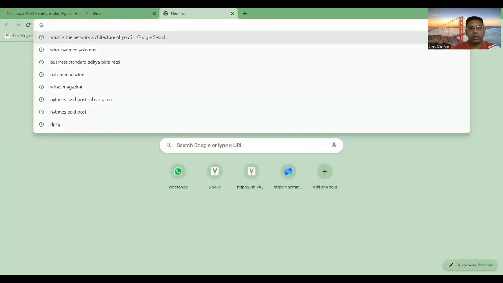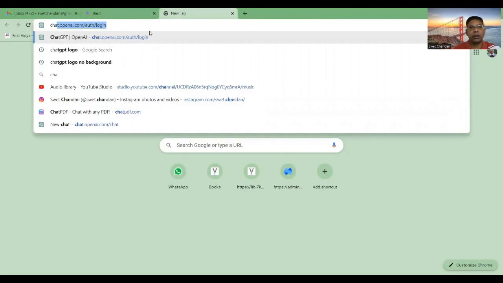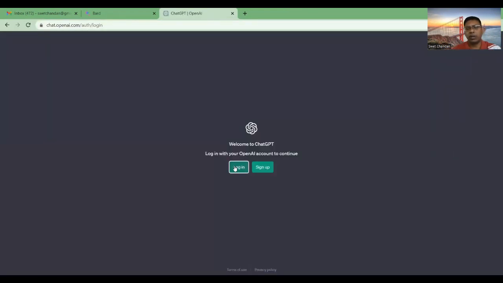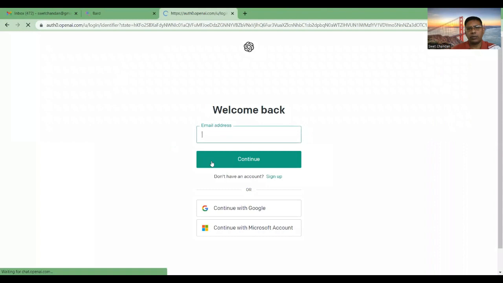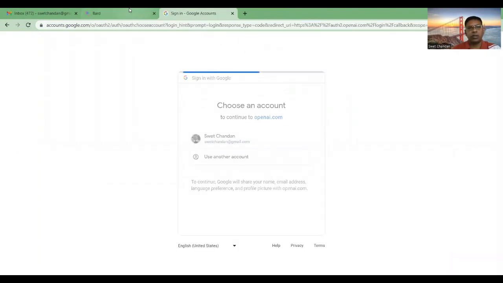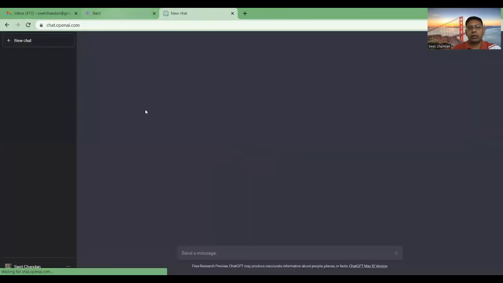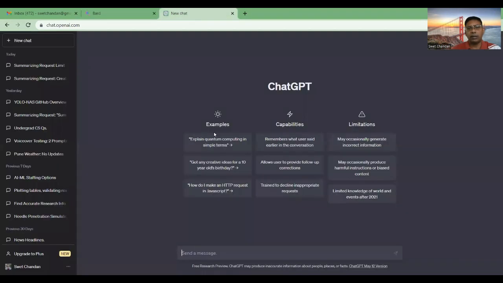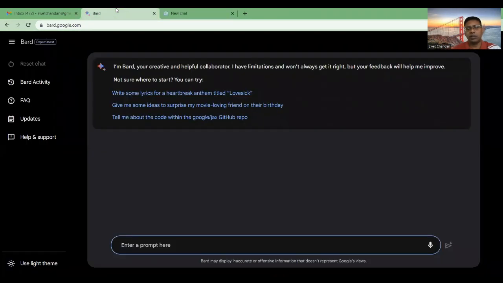But this is not the case for the ChatGPT. You have to go for the extra step. You can see here, you have to log in every time, and you have to get access from the Gmail or Microsoft account, right? So this is one extra step needed. So in Google, it is just one step here. So this is one advantage of Bard.